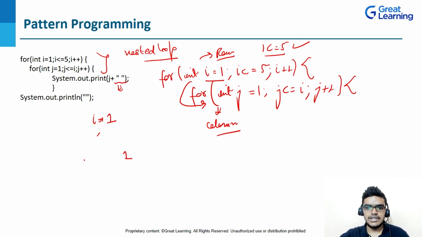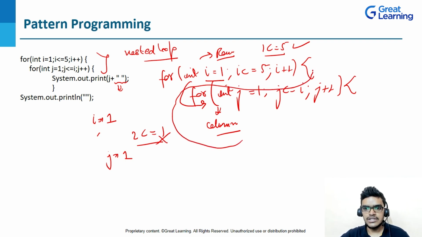So this is a loop, right? After that, you can see that my j value is 1, right? So it will go for increment. Now the j value will be 2. So is 2 less than or equal to 1? Will this condition be satisfied? No, right? So once again, we'll jump into the outer for loop. And now the i value will be 2, right?